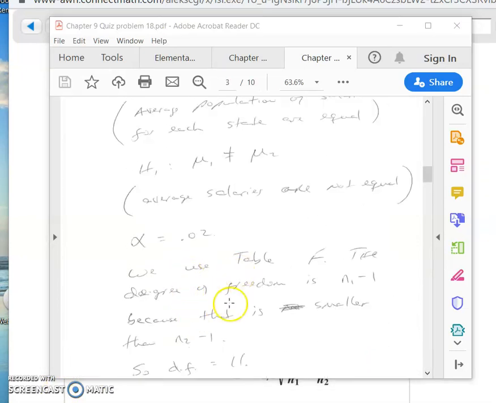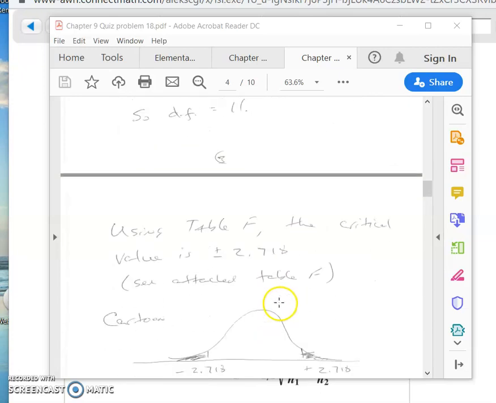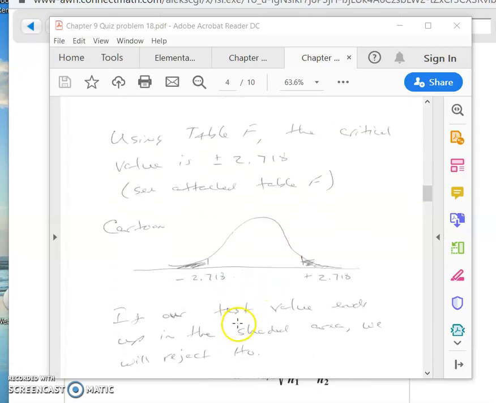In any event, we use table F, we find out what the critical value is, and then we draw our cartoon. If I had the power, I would slap you in the next week if you didn't draw these cartoons. Drawing these cartoons is a very critical step. So you draw the cartoon, you put in the critical values, okay, that gives you the picture.